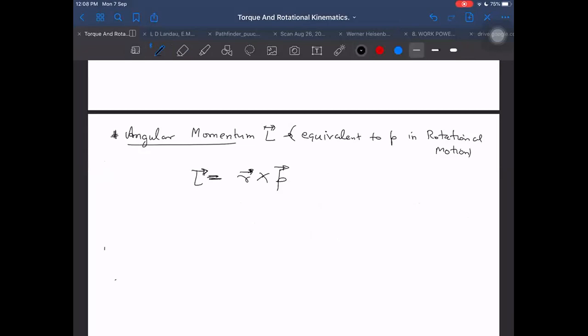I am defining angular momentum as R cross P. It will be easier to obtain torque from here rather than the opposite. From torque to angular momentum, it becomes a little complicated. So let us go from angular momentum to torque. dL by dt will be what? That is torque here. And that will become equal to R cross dP by dt plus dR by dt cross P.